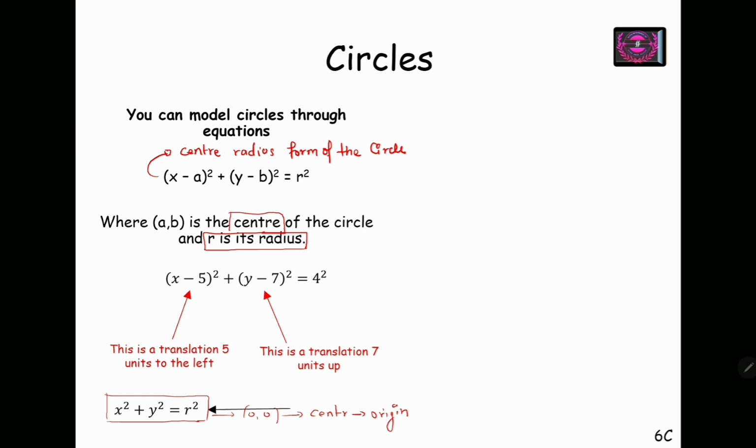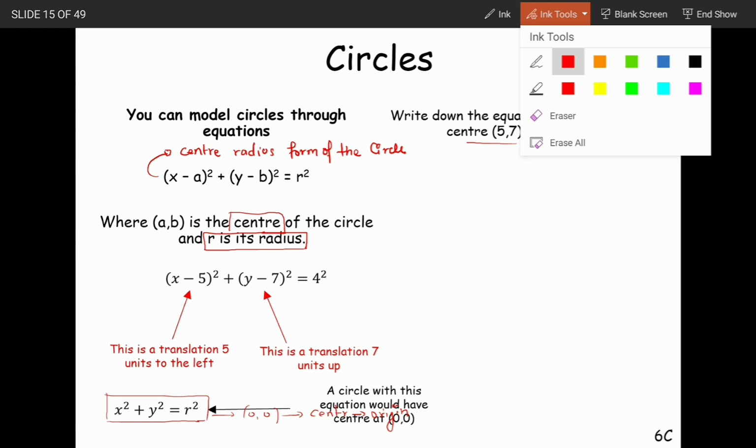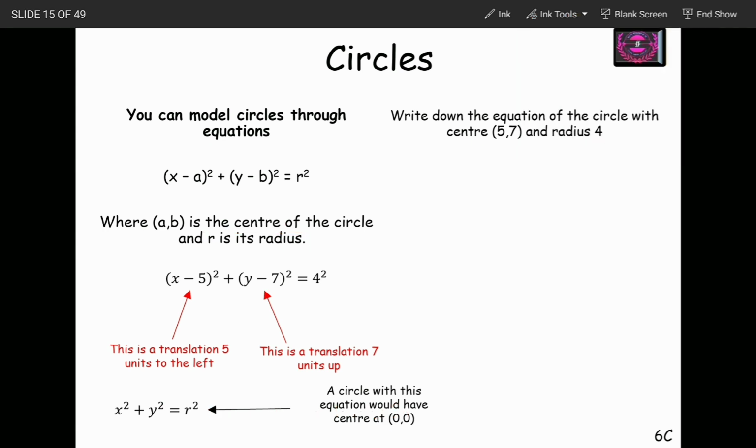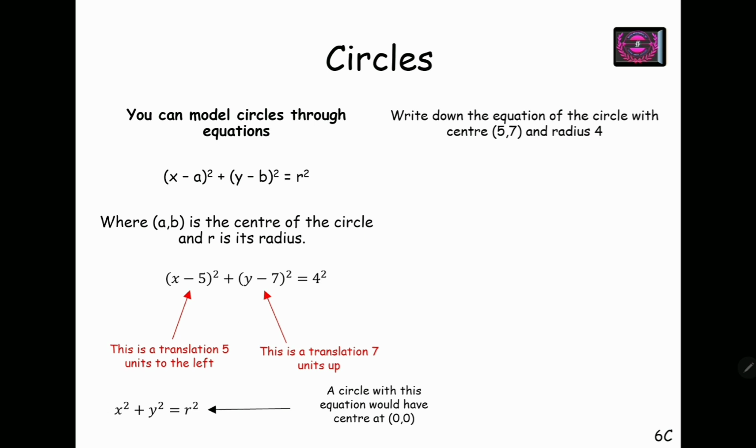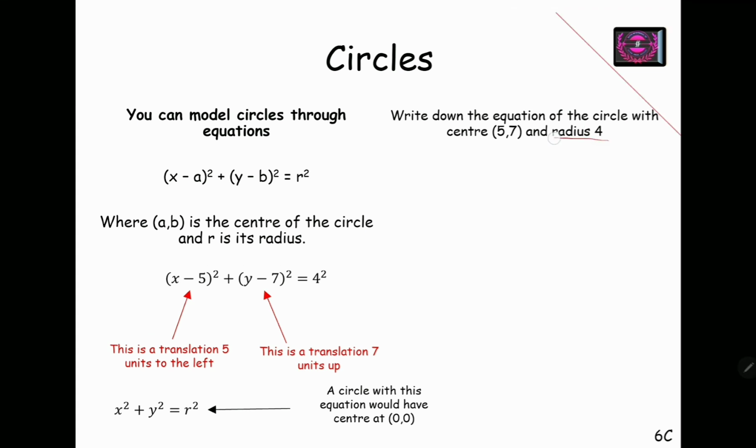So now the center is 0, 0. I have already told you. Now if you have to write the equation of the circle with center 5, 7 and radius 4, again I will use the center radius form of the circle equation, x minus a whole square plus y minus b whole square equals r square.